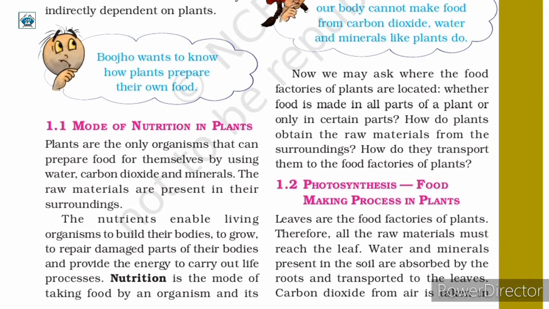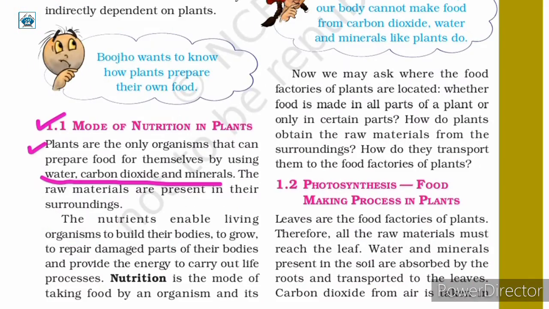The next topic we are going to discuss is mode of nutrition in plants. Plants are the only organism that can prepare food for themselves by using water, carbon dioxide and minerals. The raw materials are present in their surroundings.